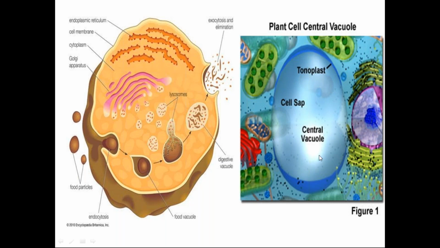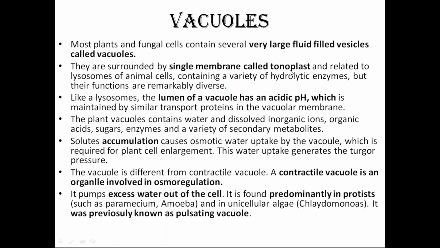See, this is a central vacuole which is present mostly in plants. Otherwise, in animals, small vacuoles are dispersed in the whole cell. But in plants it is located at the center, and it is pushing the nucleus to the side. So what is the tonoplast? The single membrane is called the tonoplast. This question is asked for 2 marks. In your IIT JAM also this question has been asked. What is the tonoplast? And by looking at this, we get confused that it is the cytoplasm of the vacuole.